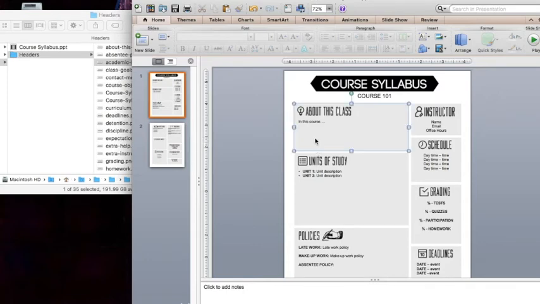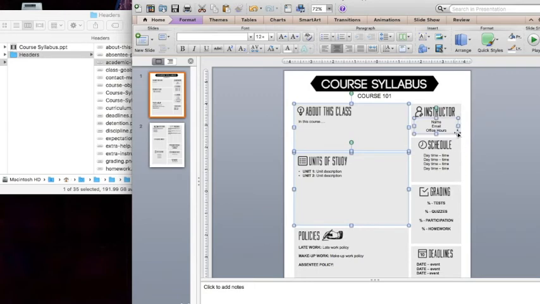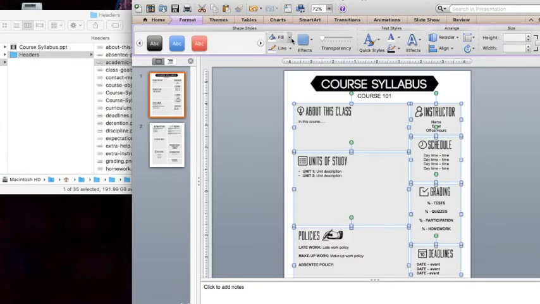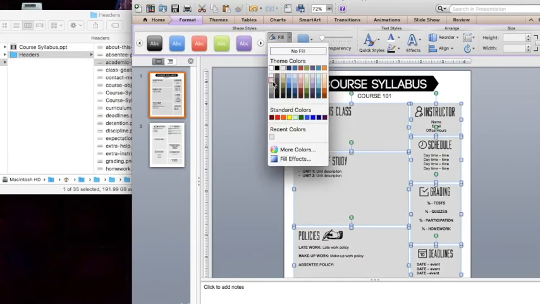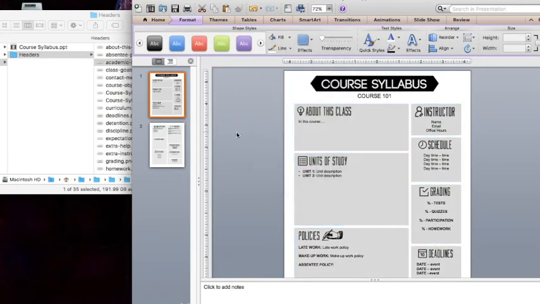So what you can do is select, and you can actually select all the boxes if you want. And I'm just holding Shift, selecting the boxes and making sure not to get the text. Then go to Format, Fill, and then you can just choose a different gray, and that'll make it a little bit darker.